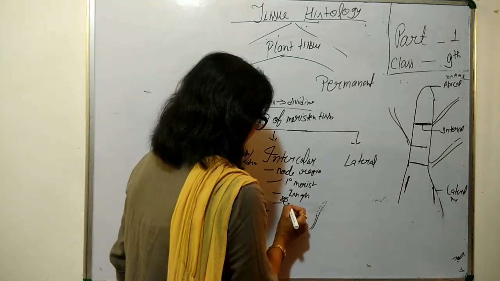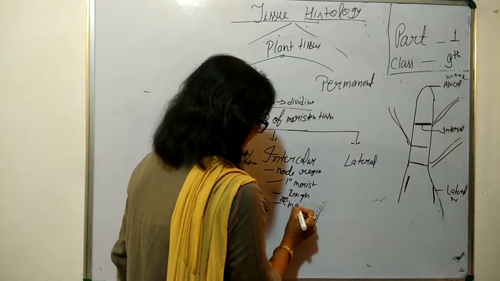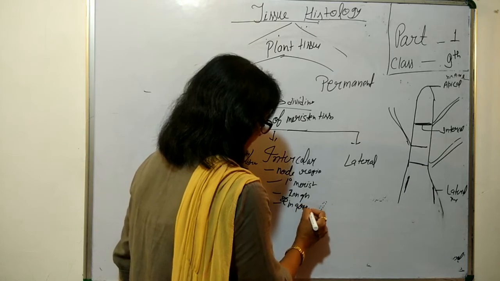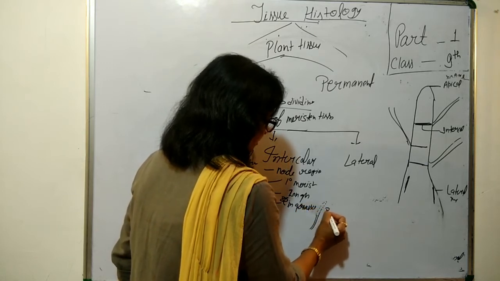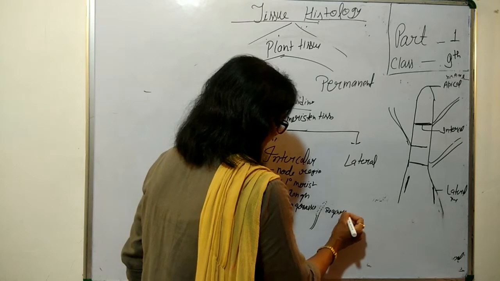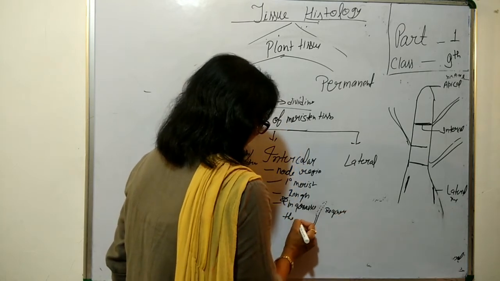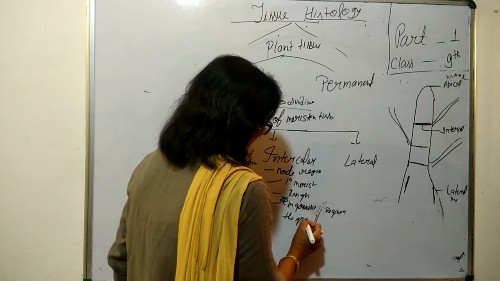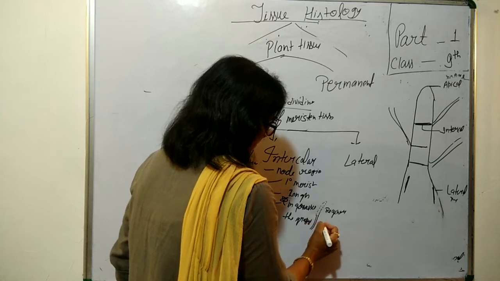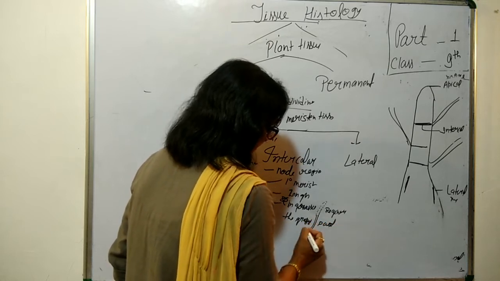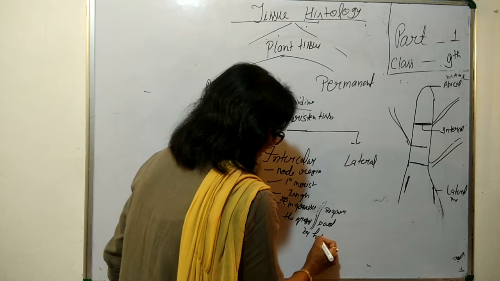So it is found in grasses, which help to regenerate the grazed portion caused by herbivores.